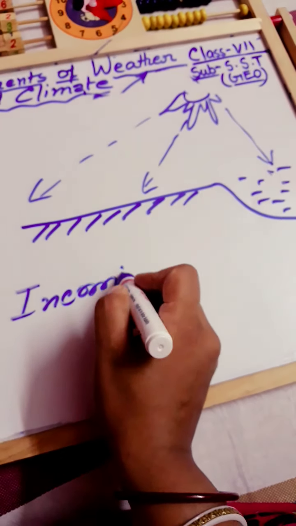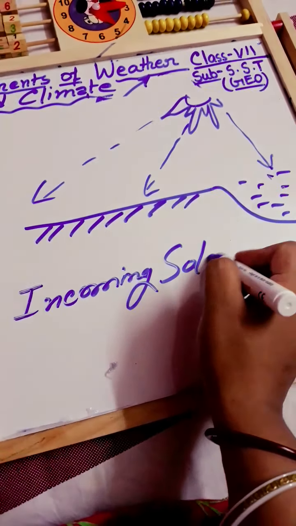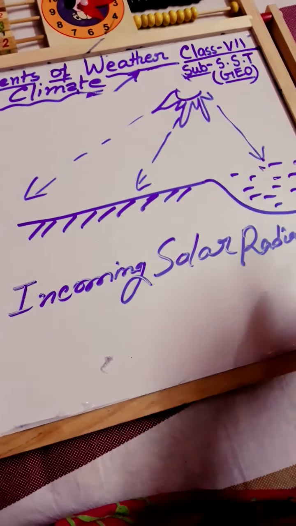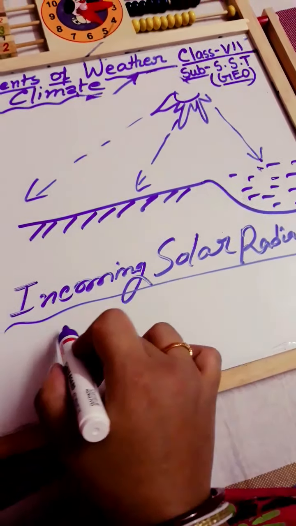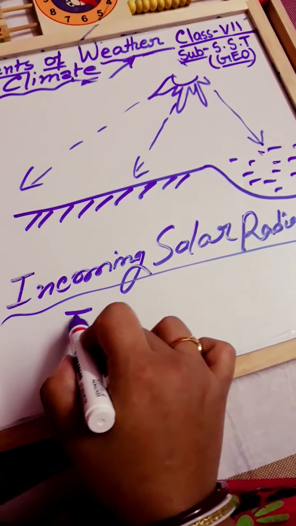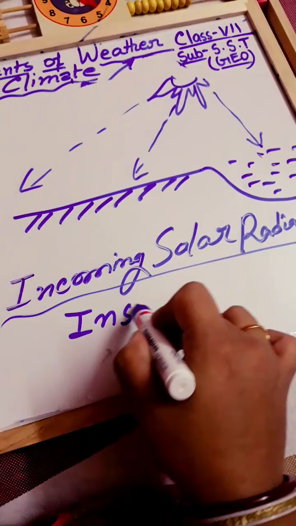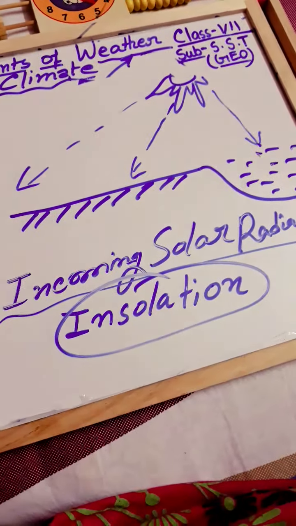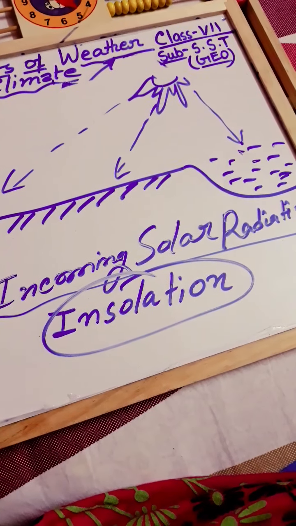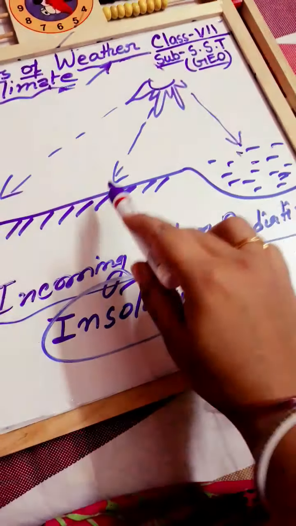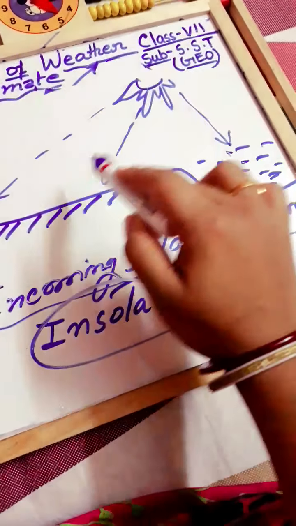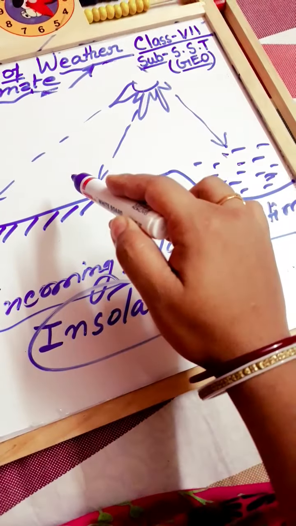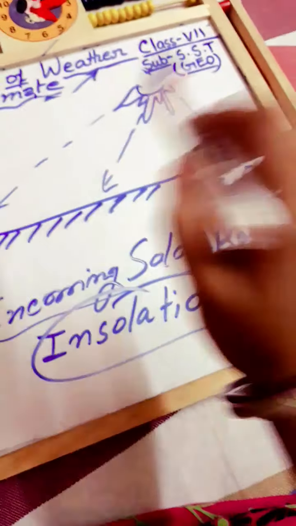incoming solar radiation. I have already told you about it, and it is also called insolation. In this process, the heat energy radiated from the outer surface of the sun reaches the earth and hits it. This incoming solar radiation, or solar energy, is called insolation.